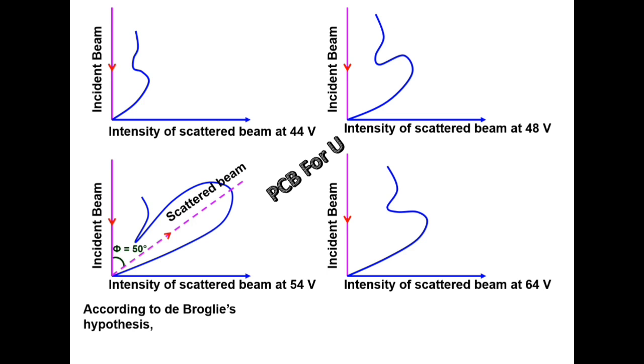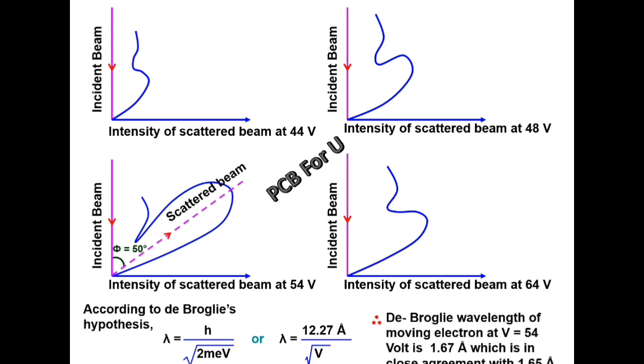According to de Broglie's hypothesis, lambda equal to h by square root of 2meV, or 12.27 Angstrom divided by square root of V. 12.27 Angstrom is nothing but the value of h by square root of 2me. Therefore, the de Broglie wavelength of a moving electron at V equal to 54 volts is 1.67 Angstrom, which is in close agreement with 1.65 Angstrom.